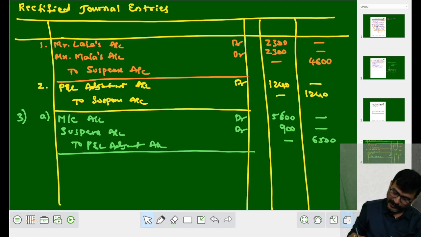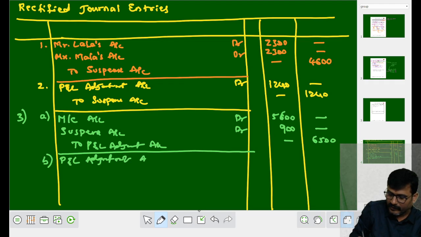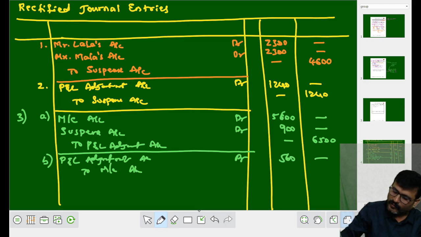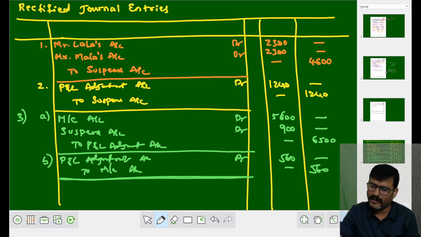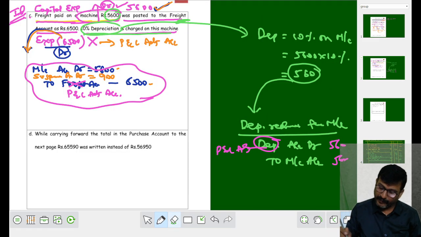Let us write the same third entry, B point. Instead of using depreciation, what do I have to use? P&L adjustment account debit to machinery account. How much? 560, 560. Being depreciation charged on machinery. Fine. Let me move on to the next one.